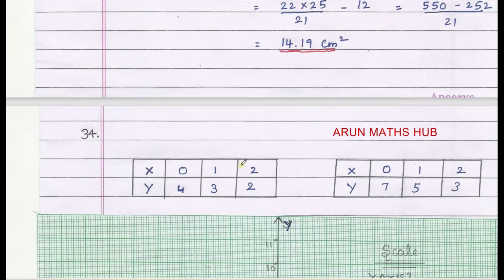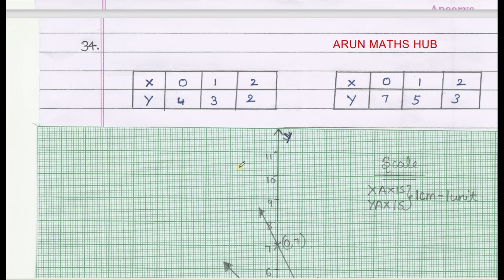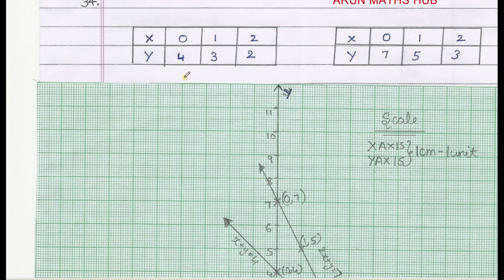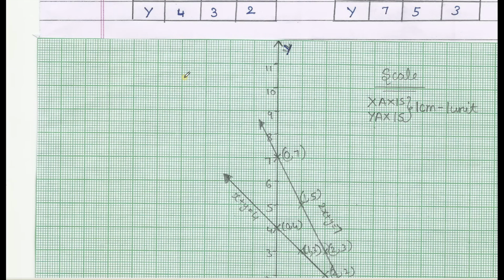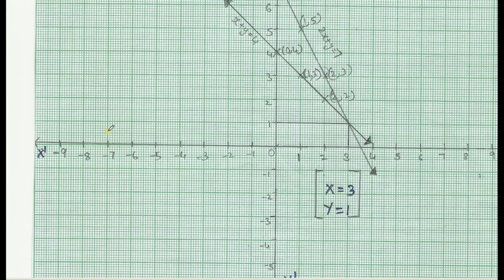34th question, from here 4 marks questions, 4 questions for total 16 marks. So graph, if we solve, first for tables we'll have 2 marks, plotting and finding the answer will get 2 marks, therefore the answer is x equals 3 and y equals 1.